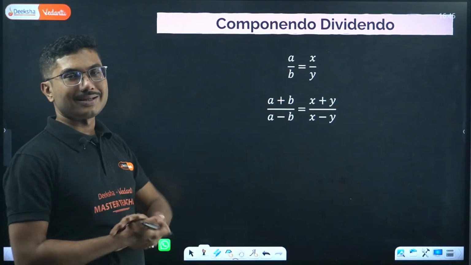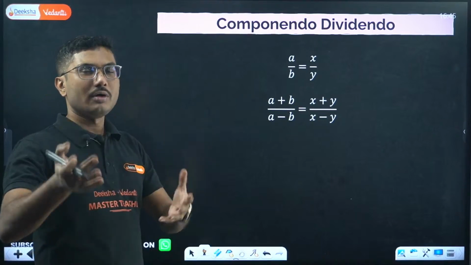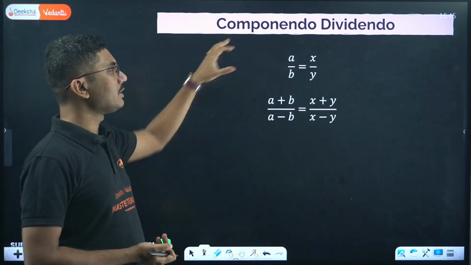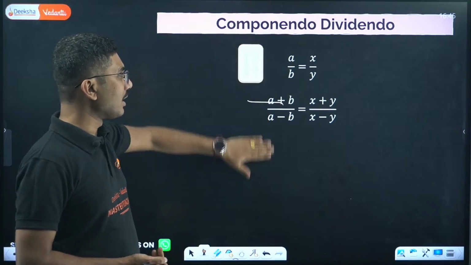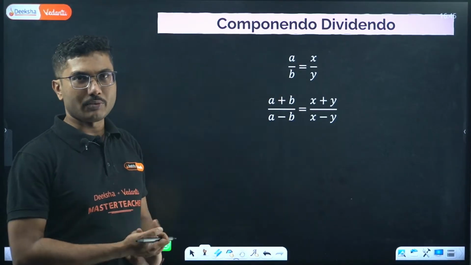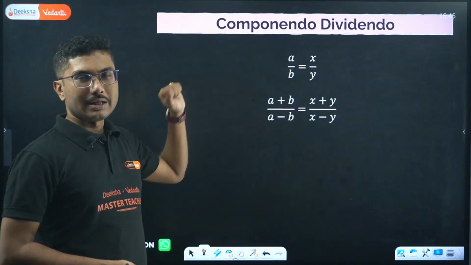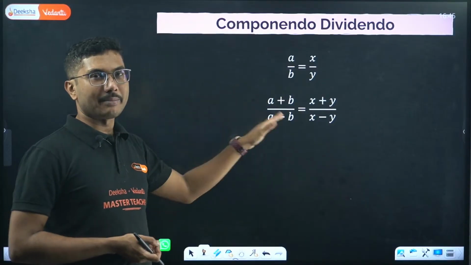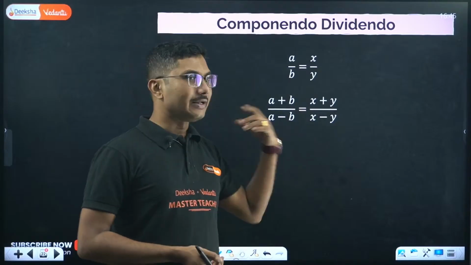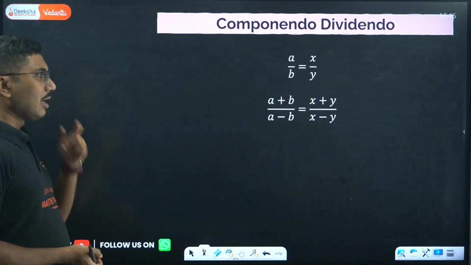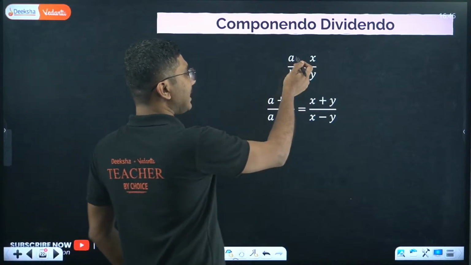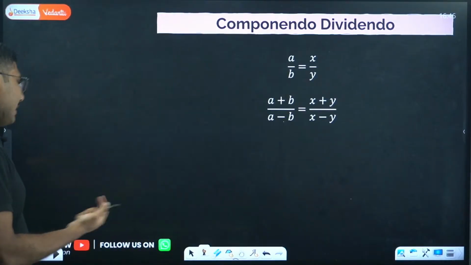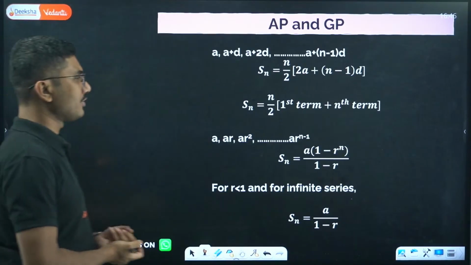Now there are a few methods in mathematics that might be handy in your physics as well, which are componendo and dividendo. What is componendo? You have a quantity like a by b equals x by y. Componendo means a plus b, and dividendo means a minus b. So a plus b divided by a minus b equals x plus y divided by x minus y. If you do the same operation on the left hand side and right hand side, the equation remains unchanged. And in many cases it can be very handy in solving questions.